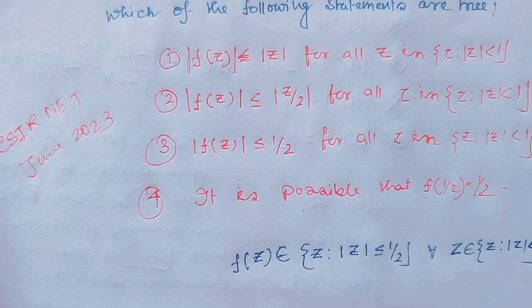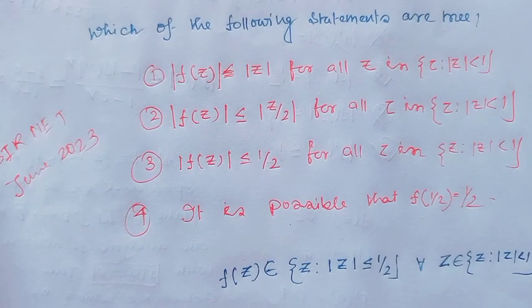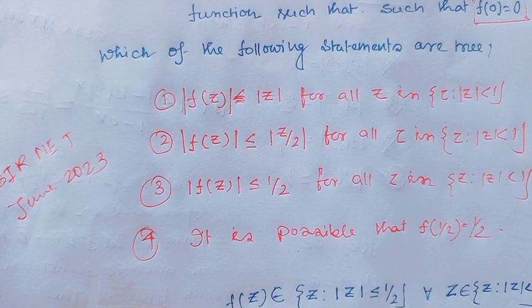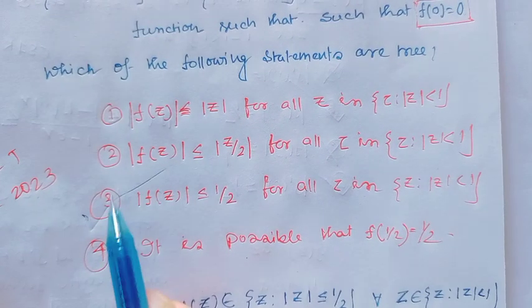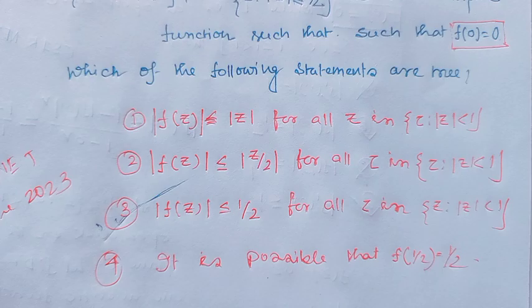So option 3 is a right option. And option 2, |f(z)| ≤ |z|/2. Is it a true option?